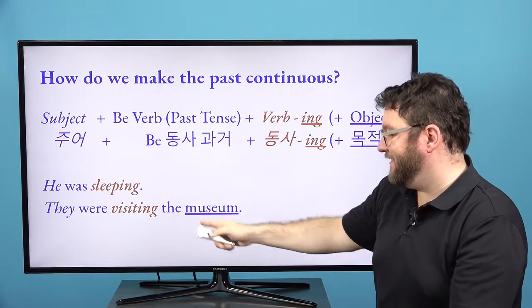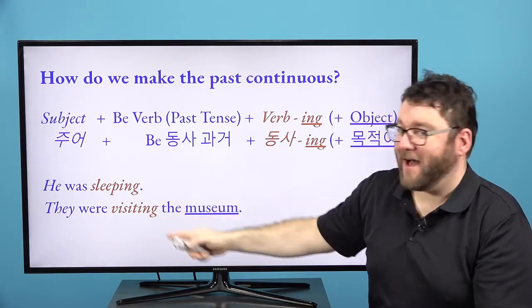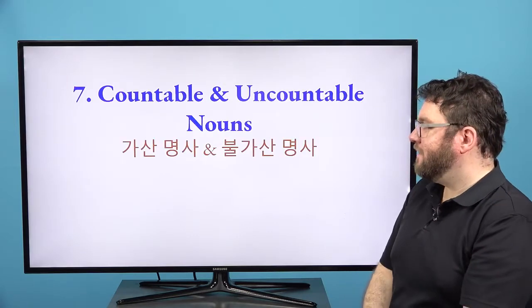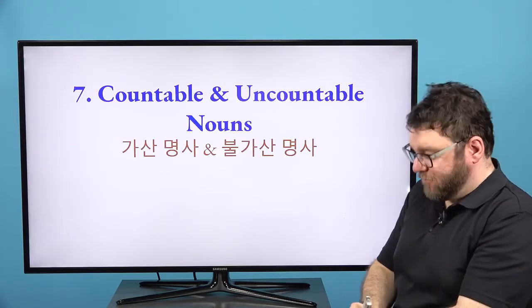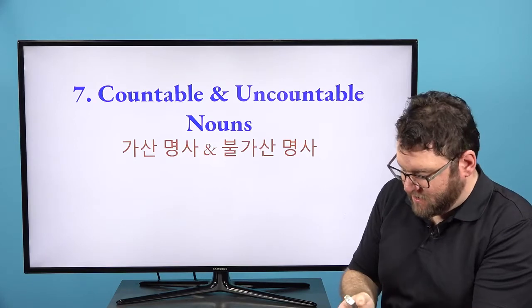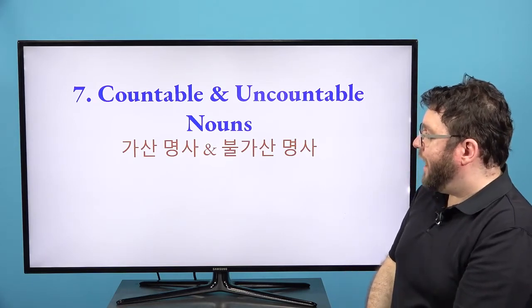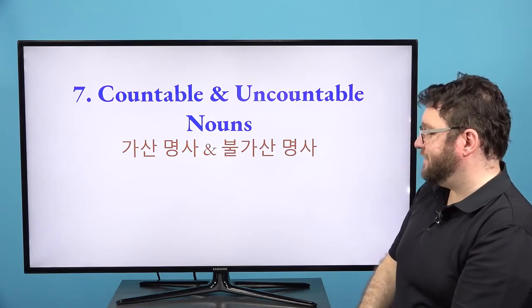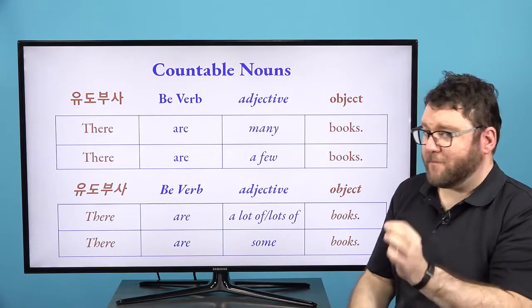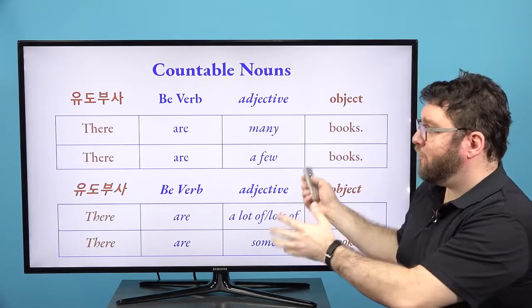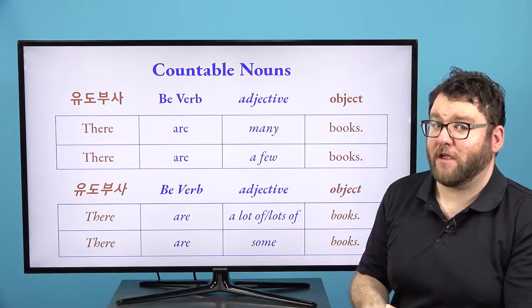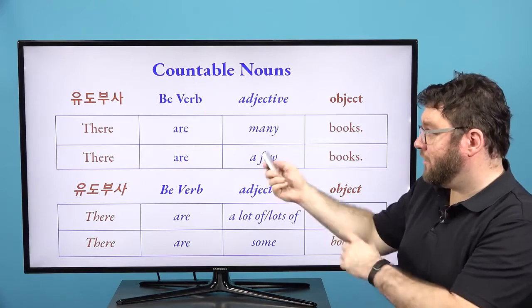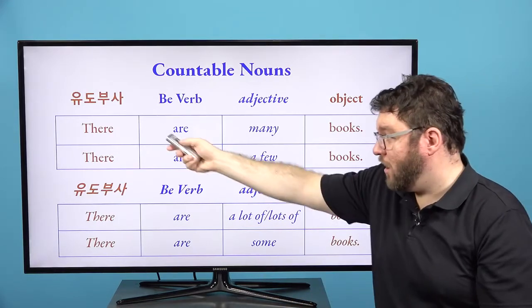They weren't visiting the museum yesterday, or you could do positive. They were visiting the museum today. So moving on to countable and uncountable nouns. Let me just check my time here. Okay. So we have 가산 명사 and 불가산 명사. So we talked about this a little bit. Students, I have a Korean translation in my slides regarding countable and uncountable nouns. You can go back and look at that.